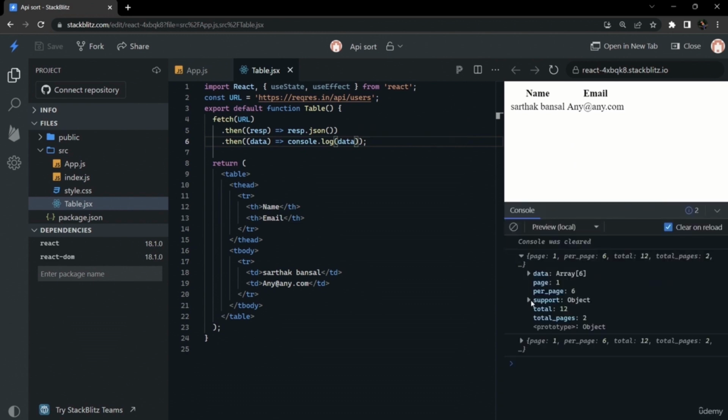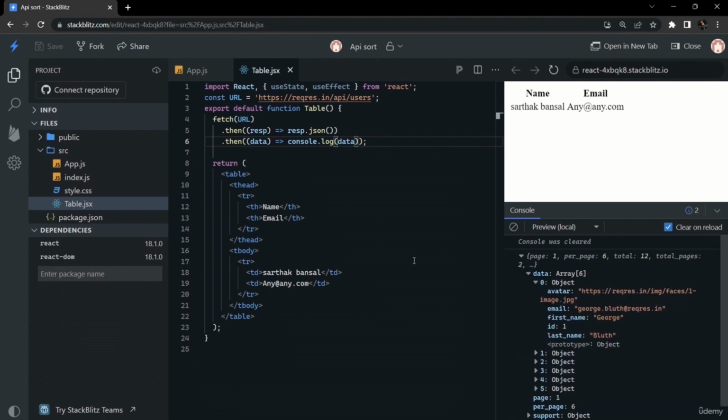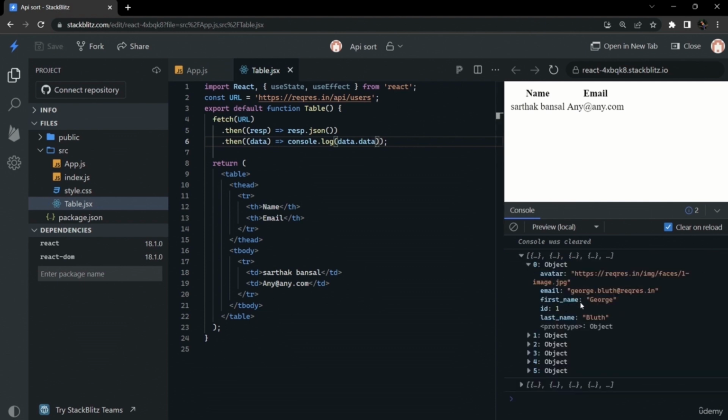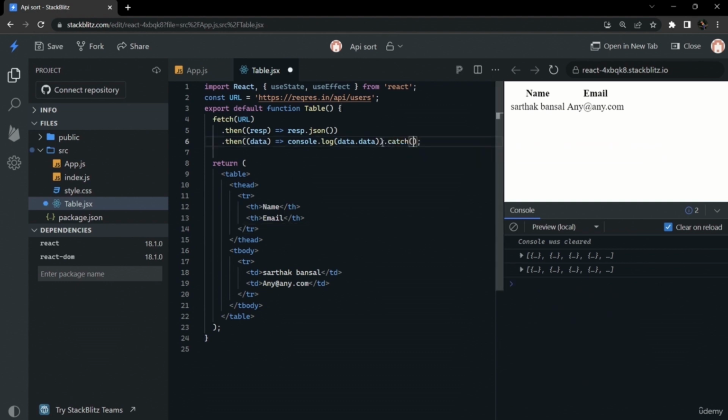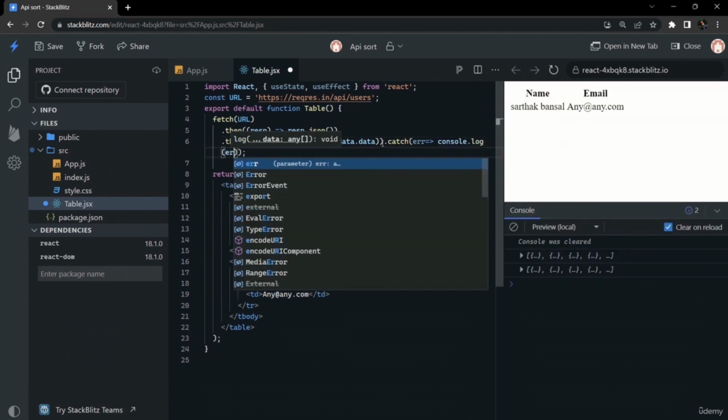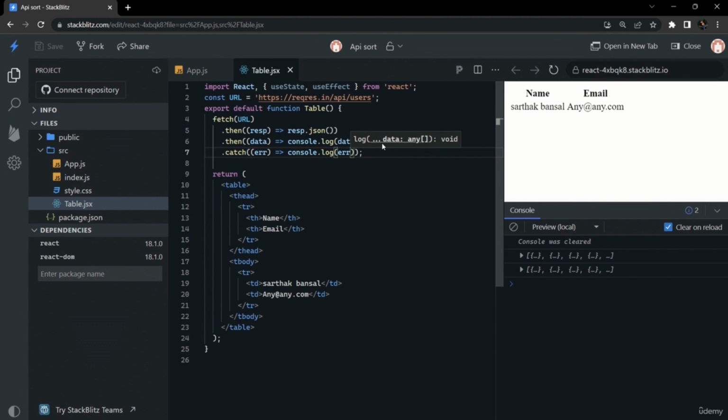As you can see, we are getting a lot of data, but we are interested in only this data. So we will just console log this. It is an array of objects, and each object has first name and last name that we need to display along with email. We also have to write production ready code, so in our interviews, we just catch if any error comes and console that error. It is good practice to catch the errors.